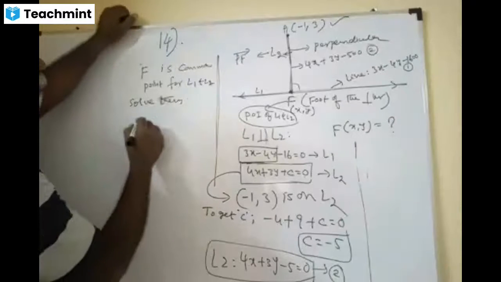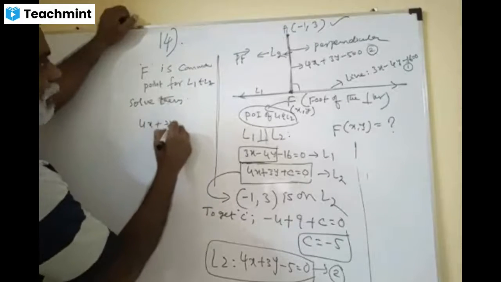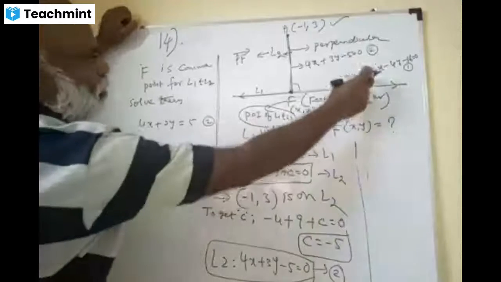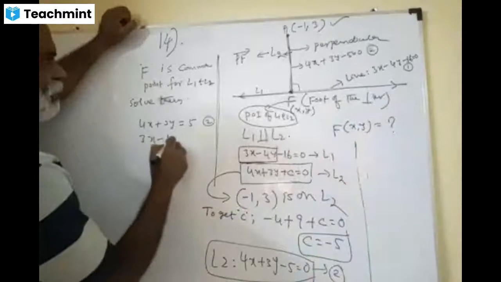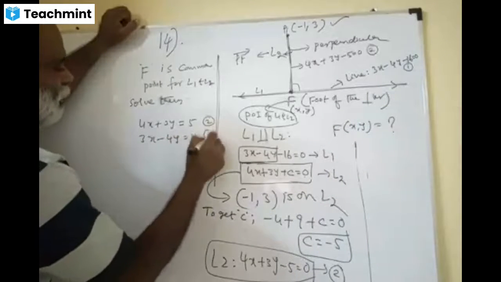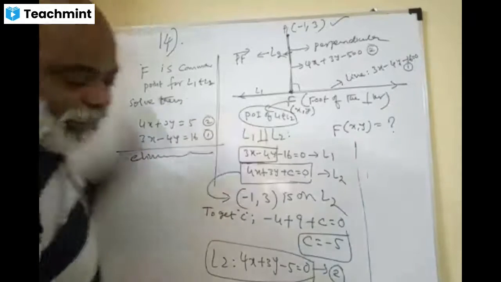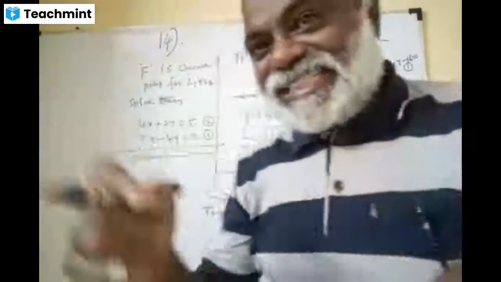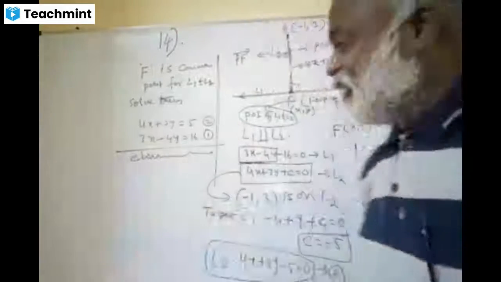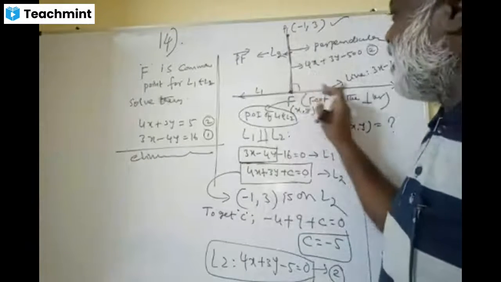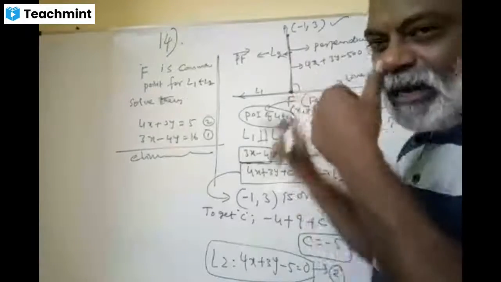How to solve it now? 4x plus 3y is equal to 5. That's number 2. Number 1 is 3x minus 4y equal to 16. You solve it by elimination method and you get x and y. That x and y is called the foot of the perpendicular, the L1 and L2 intersection point. Are you able to follow me?